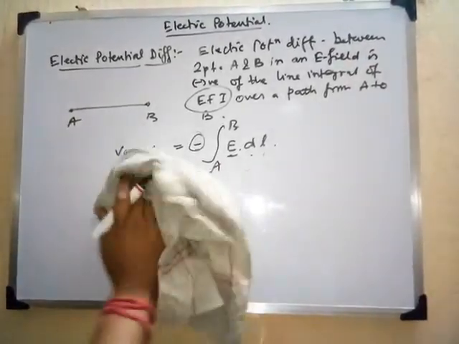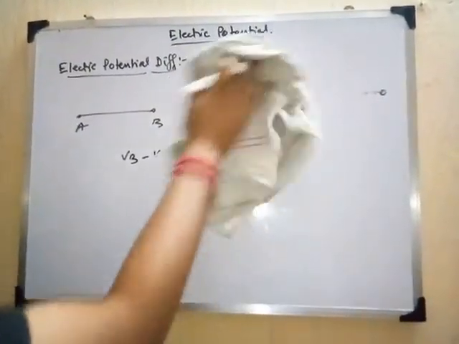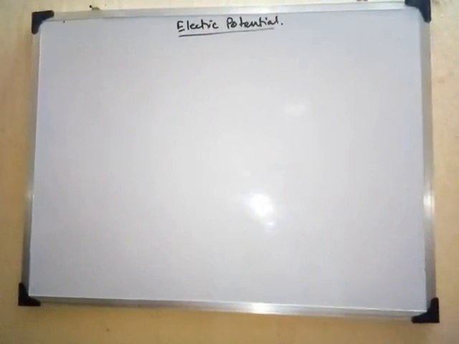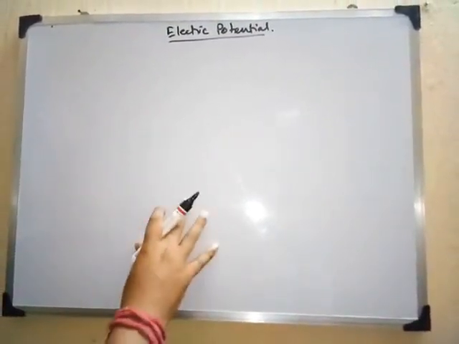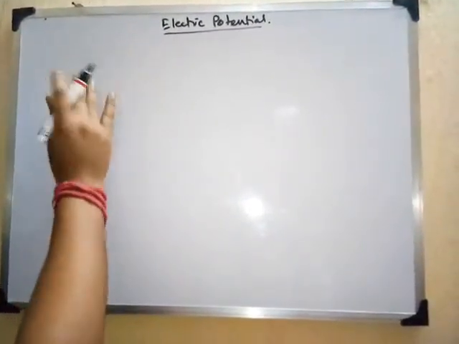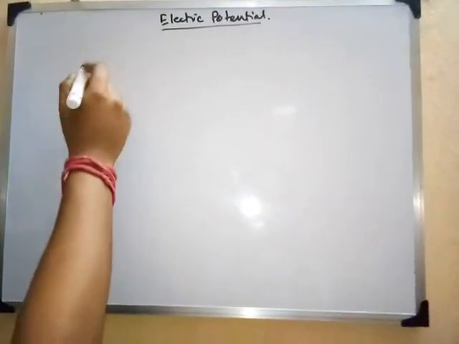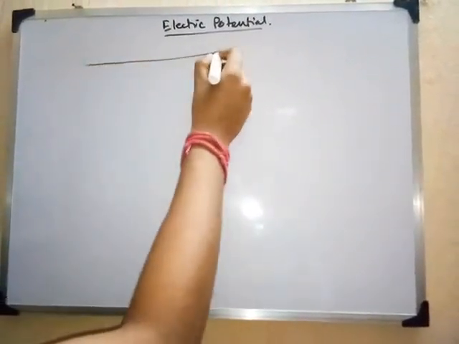So next we come to the discussion related to the electric potential due to a point charge, right? How to find out the electric potential due to a single point charge. So let us now start this discussion. For this we will draw a simple figure.